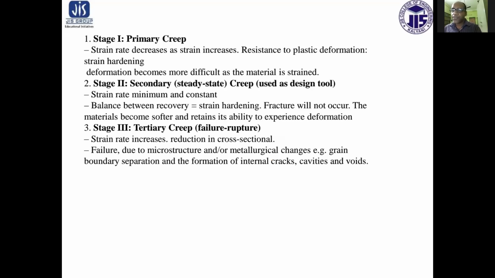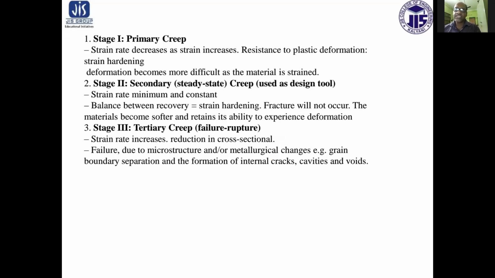So the creep is accordingly divided into three stages. The first is primary creep. In primary creep, strain rate decreases as strain increases. Resistance to plastic deformation, that is strain hardening, occurs. Deformation becomes more difficult as the material is strained.